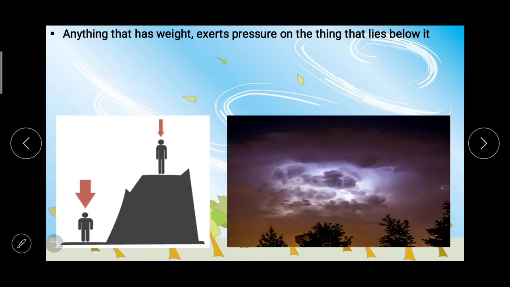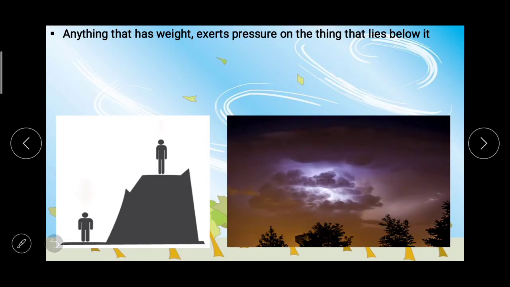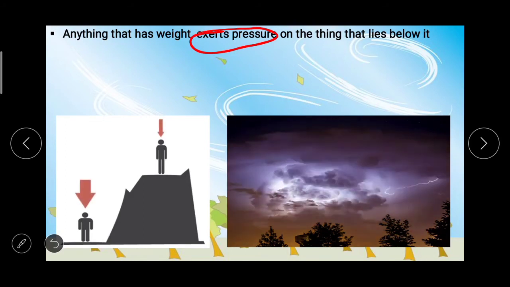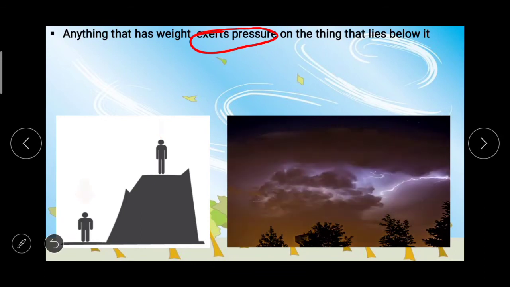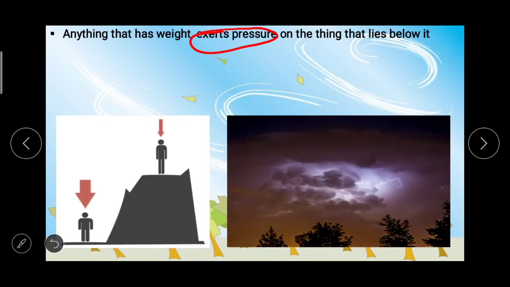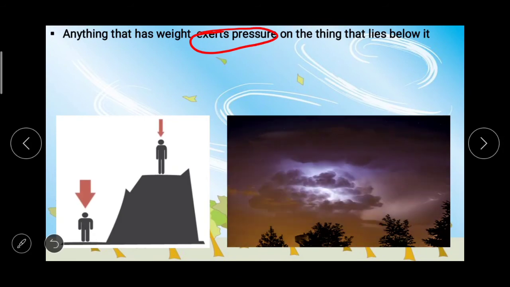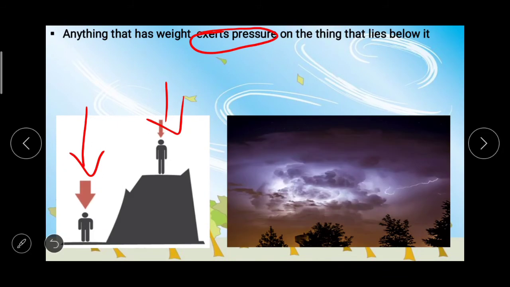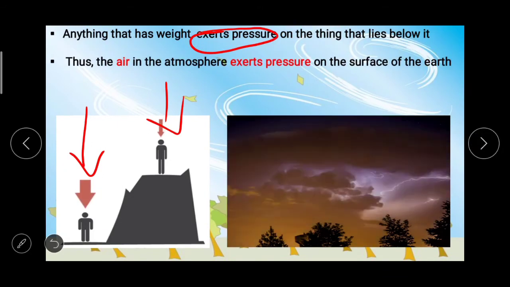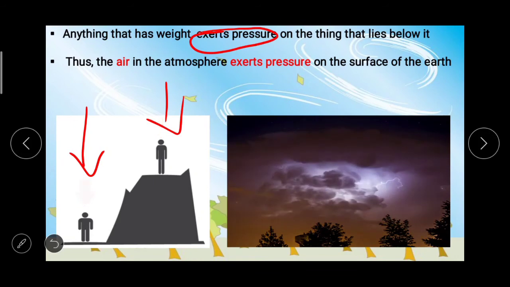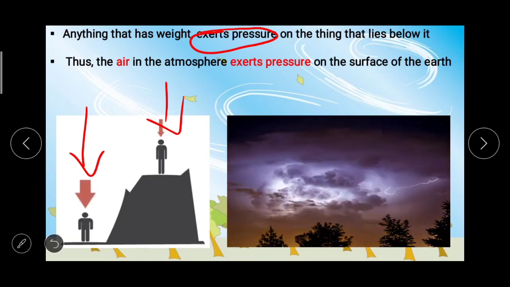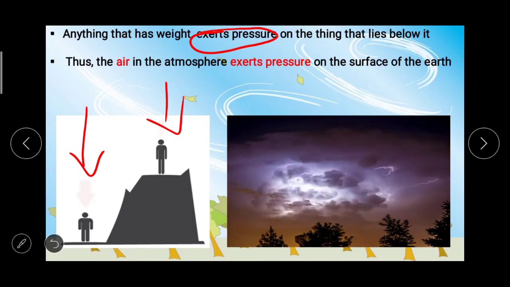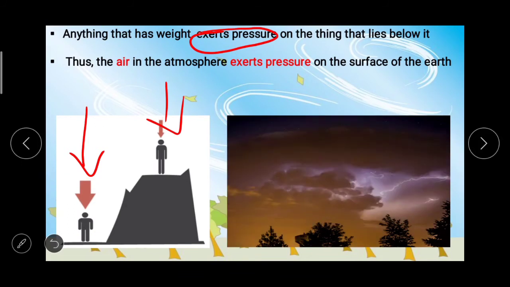Anything that has weight exerts pressure. Now in this statement, this word is very important. Anything that has weight, agar weight hai, it will exert pressure on the thing that lies below it, like here. Anything that has weight exerts pressure on the thing that lies below it, and thus the air in the atmosphere exerts pressure on the surface of the earth, and obviously on objects which are on the surface of the earth.